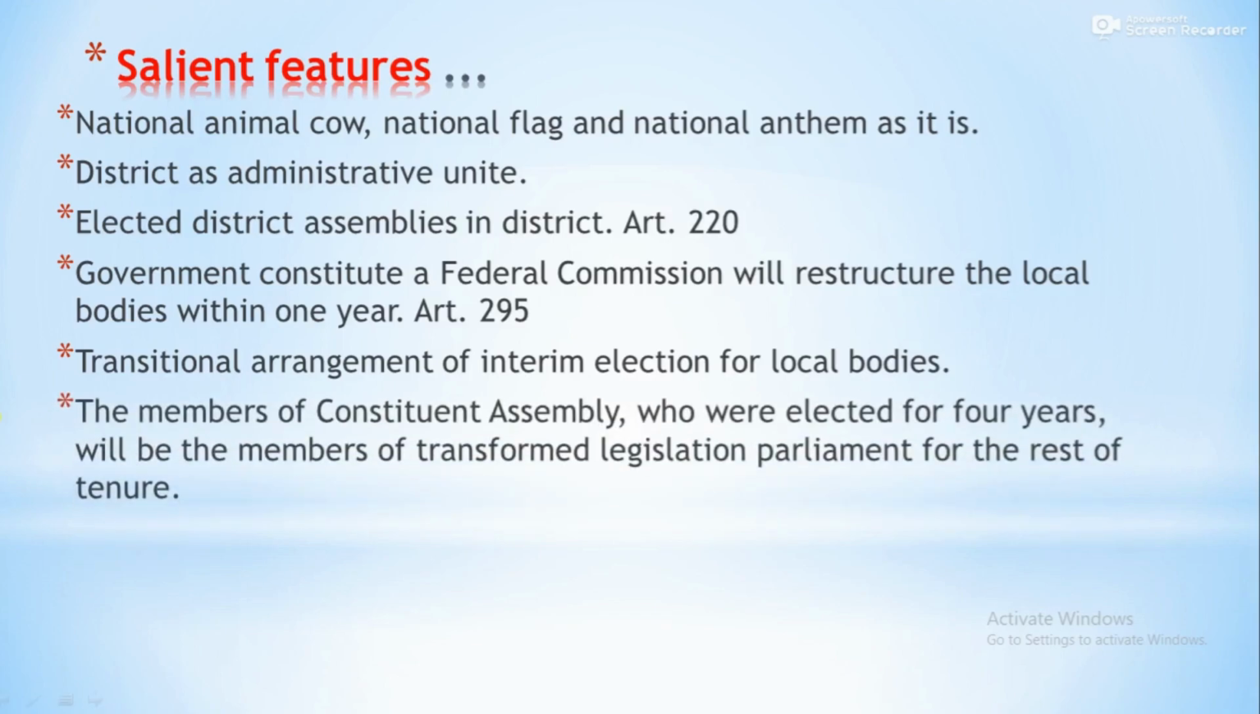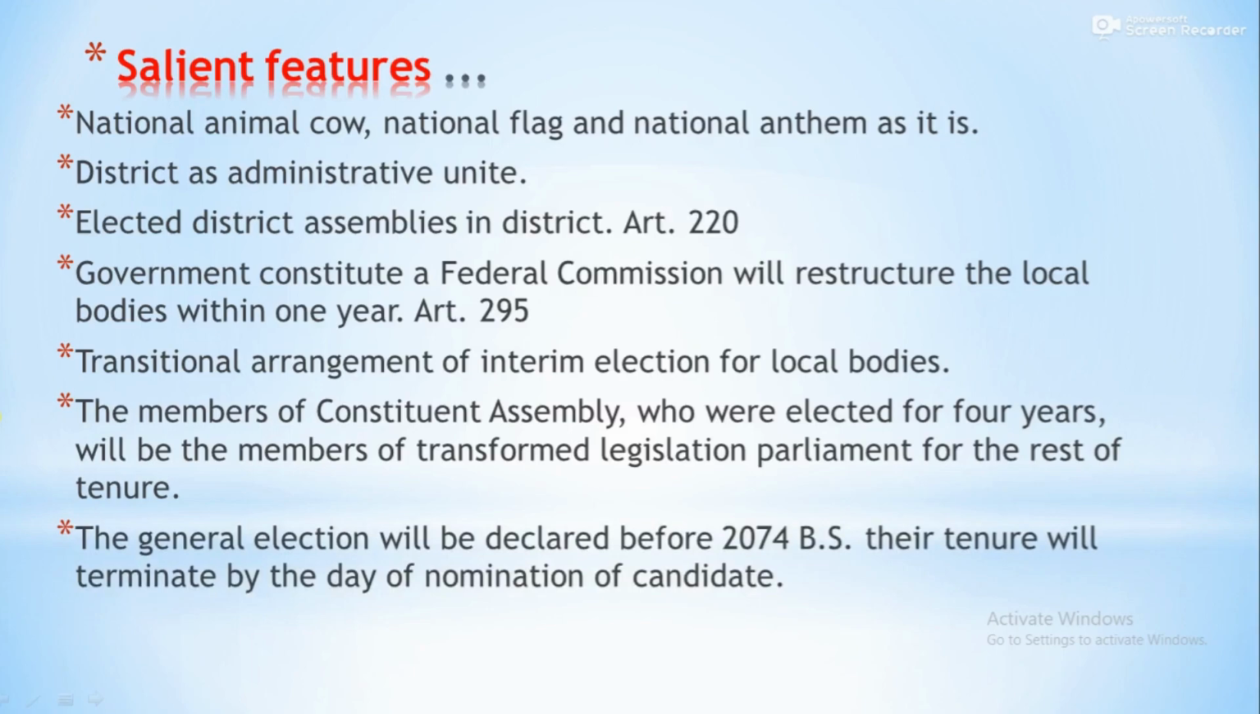The members of the Constitutional Assembly who were elected 4 years ago will be members of the transformed legislative parliament for the rest of the tenure. So after declaration of this constitution, the Constitutional Assembly is converted into the legislative parliament and acts as a legislature. The general election will be declared before 2074 BS, and their tenure will be terminated by the day of nomination of candidates. So 2074 BS is the final date, and within this date the election will be held. It is written in the Constitution.